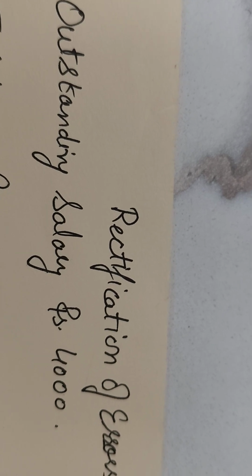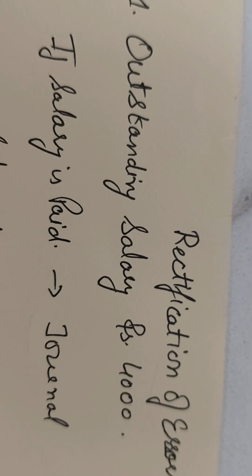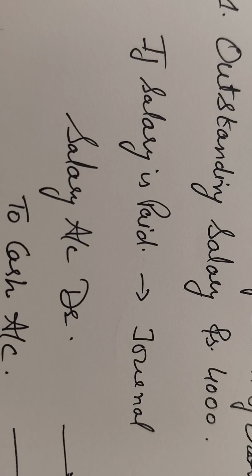The rectification would be done for debit and credit. As per the dual aspect, the things are to be recorded in twice manner. So here, let's suppose if we pay the salary, then what would be the journal? The journal is salary account debit to cash account.